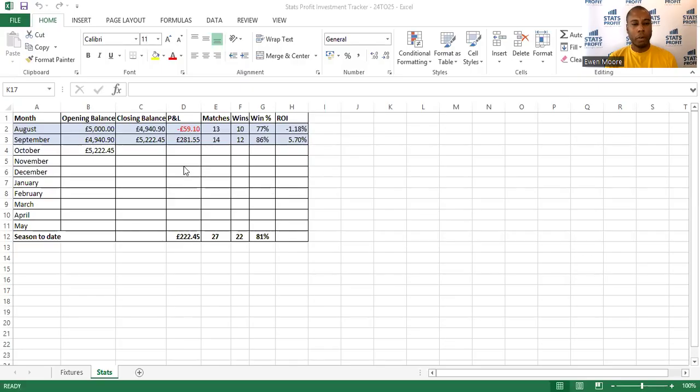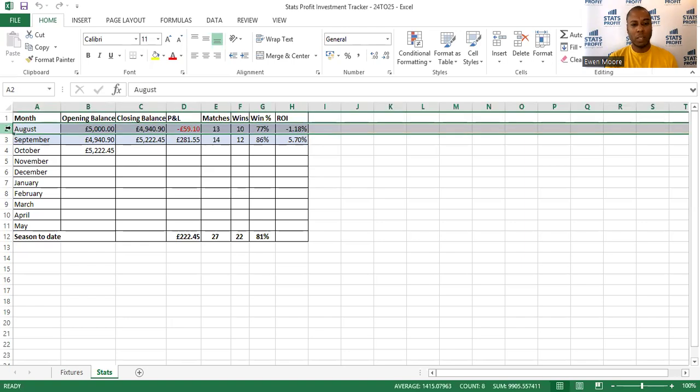Here we go. So I'm just pulling up my Excel tracker because I track everything in Microsoft Excel. And this is just an overview of the month. I'll give you an August update just because that's where we started. I'm going to be using my own money with this, so £5,000 is what I started the season with.